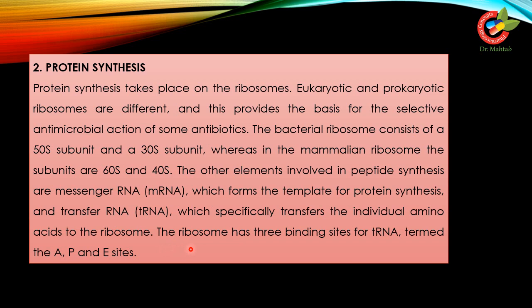The ribosome has three binding sites for tRNA termed the A site, P site and E site. So transfer RNA brings the new amino acid at the A site, then it moves towards the P site and exits through the E site. In this way the peptide chain is formed, which is released afterward, and a protein is formed through this process.